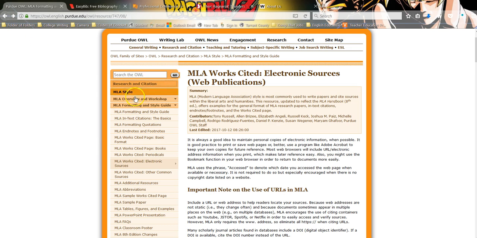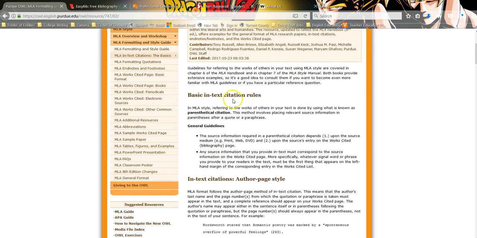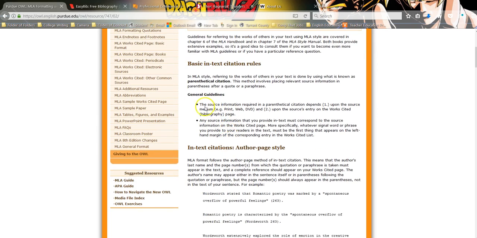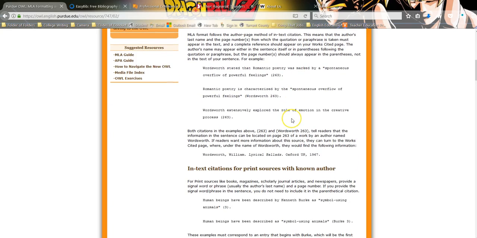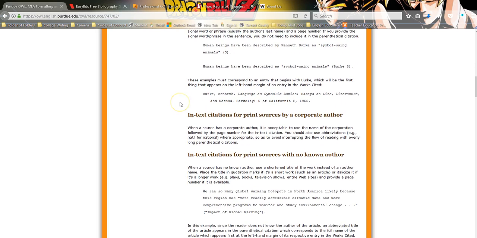Like if I go back over here, several of you had problems with in-text citations. Note, basic in-text citation rules. The source information required in a parenthetical citation depends on 1, source medium, and 2, upon the source's entry on the works cited page. In fact, the works cited page really is kind of the guide for it, because whatever is on that works cited page that's against the left-hand margin, that's what's going to go inside that parentheses to indicate the source.